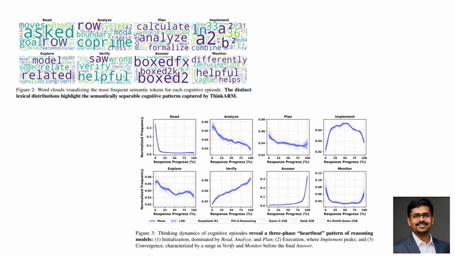The core idea comes from cognitive science, specifically Schoenfeld's episode theory for human math problem solving. The authors adapt this into a framework called ThinkARM. Instead of raw tokens, every sentence in a reasoning trace is tagged as one functional episode: read, analyze, plan, implement, explore, verify, monitor, and answer. So instead of a blob of text, you get a structured timeline of what kind of thinking is happening.